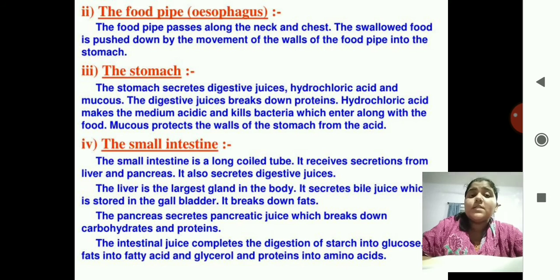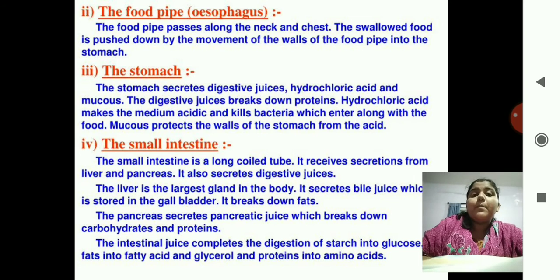Now, did you understand? The carbohydrate was broken down into sugars in the mouth. The protein was broken down into amino acids in the stomach, and now the fats are converted into fatty acids in the small intestine with the help of bile juice from the liver.